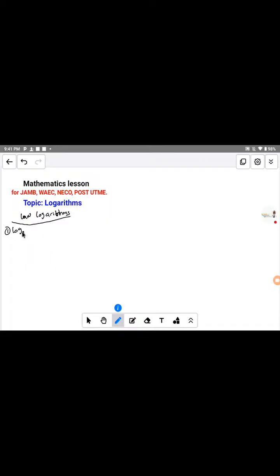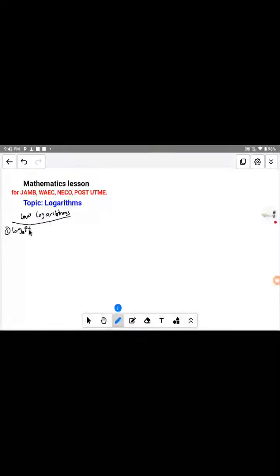This a is the base. A log of base a of a number p multiplied by q. Let's use p multiplied by q. If you have a question like this, a log of base a of a number that is p multiplied by q, as an example, with base a here. This can also be written as log base a of pq, because p and q are multiplied together.